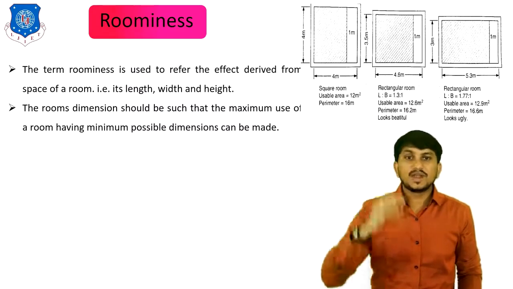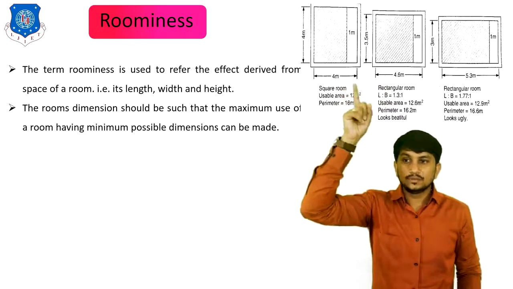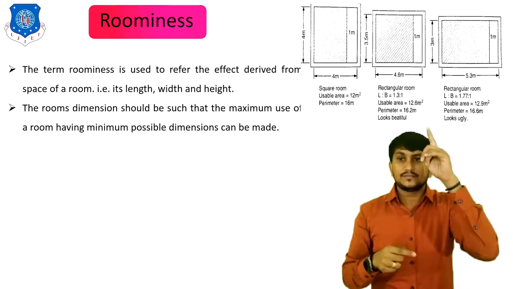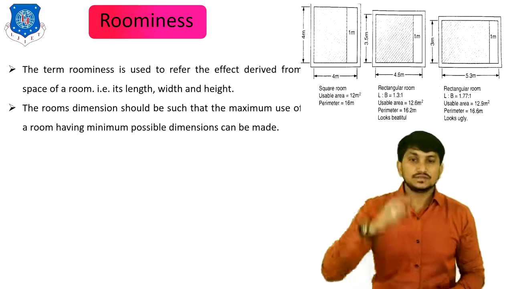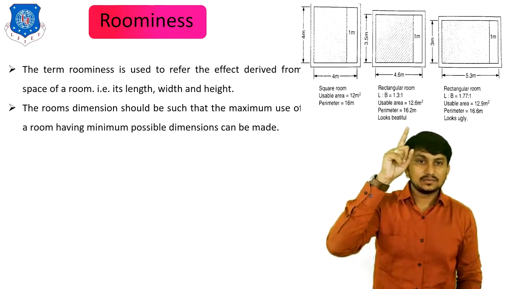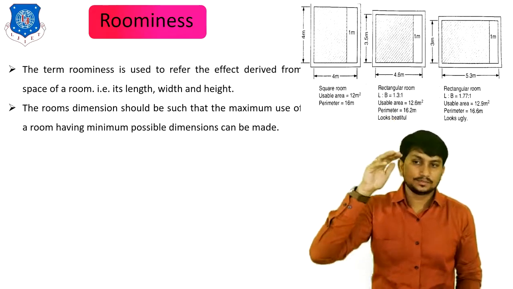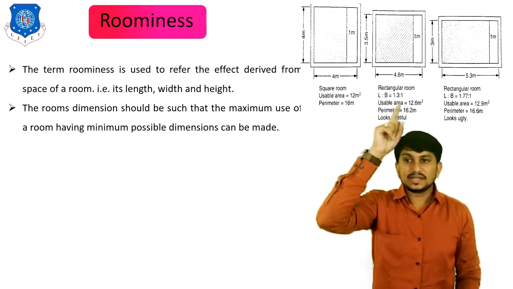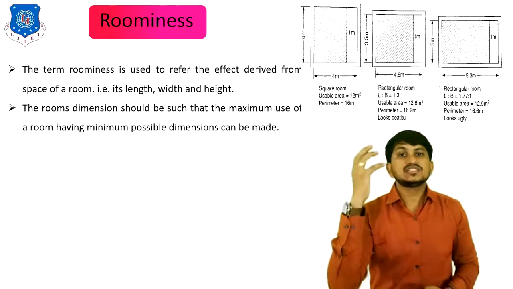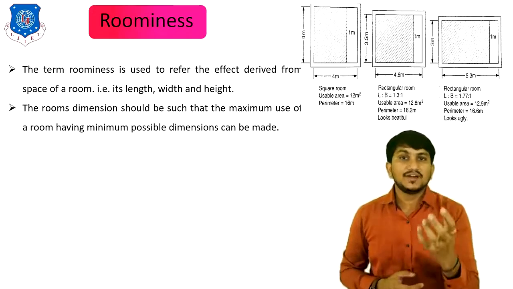the usable area is 12 square meters and the perimeter of the wall is 16 meters, because it is 4 meters each side. If you make the room in rectangular form like this, the L by B ratio is 1.3. The usable area is 12.6 and the perimeter is similar, 16.2 meters. But the usable area is increased. So a rectangular room gives more usable area compared to the square room. So the L by B ratio is the most important thing while planning.